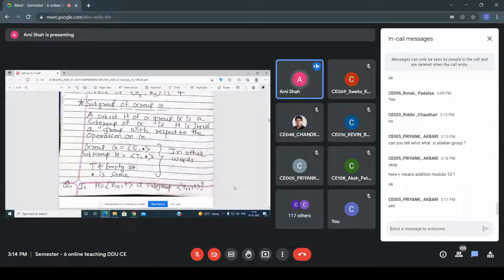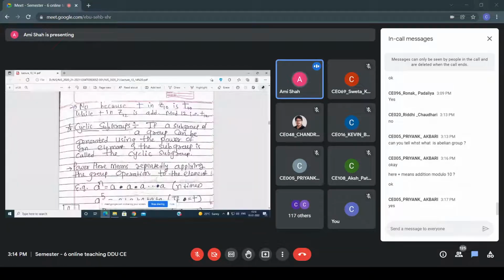Okay, now see, this is all about subgroup. Now the next topic is cyclic subgroup. Now remember everyone, for the ElGamal crypto system, all these concepts, group, subgroup, generator, are very important for understanding the ElGamal crypto system. Okay, so the next is cyclic subgroup.